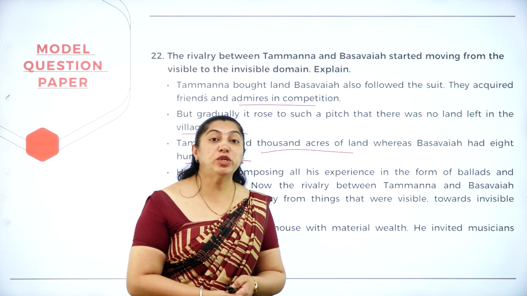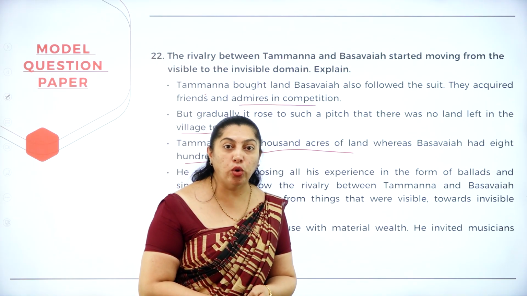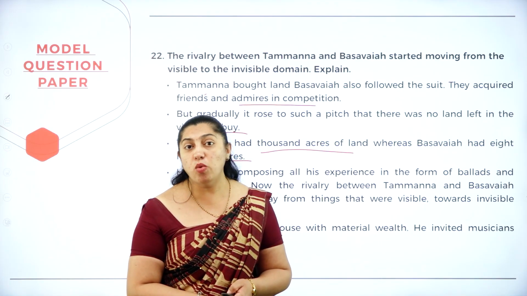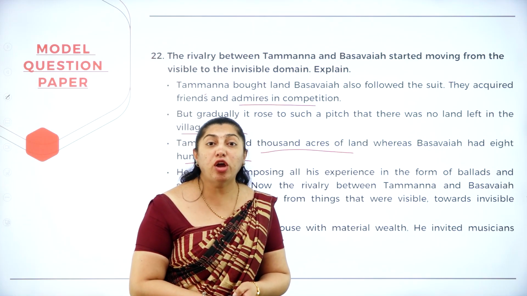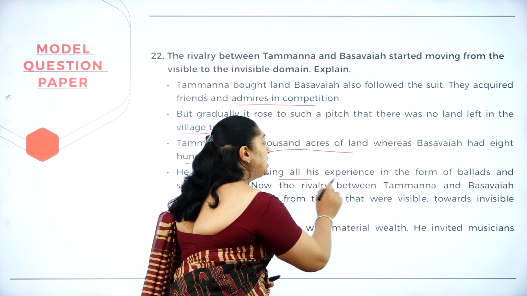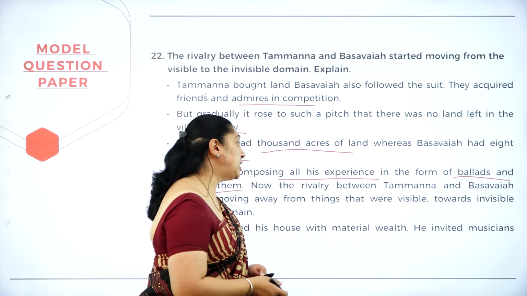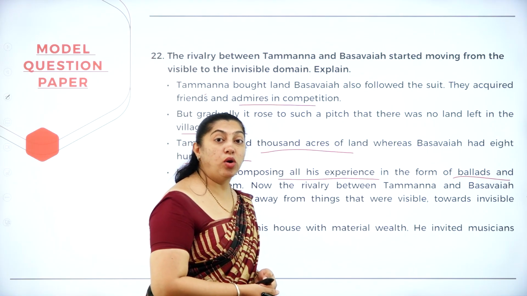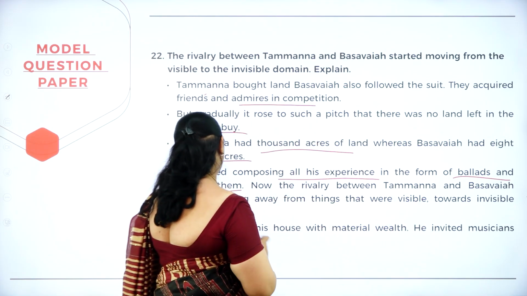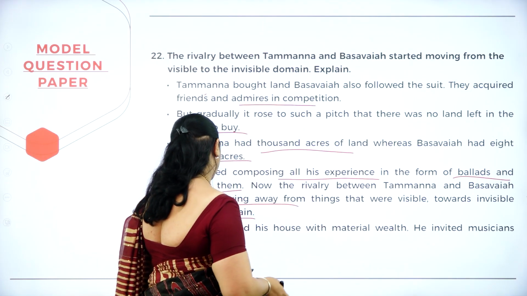But here, the supporters of Tamanna told him that he could get his land back by taking the help of the court or the police, or they as supporters would help him out. But Tamanna was not ready. He wanted to destroy Basavaya completely. So what did he do? He started to compose all his experience in the form of ballads and sing them. Basavaya also tried, but he couldn't do it. So now the rivalry between Tamanna and Basavaya started moving from things that were visible towards the invisible, abstract domain.